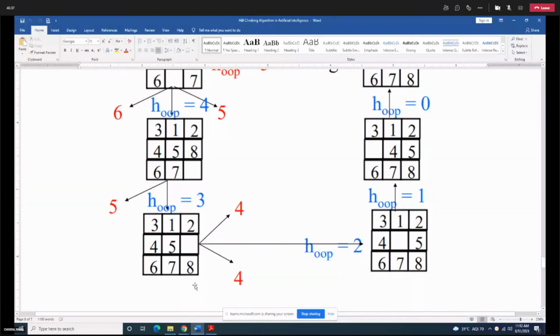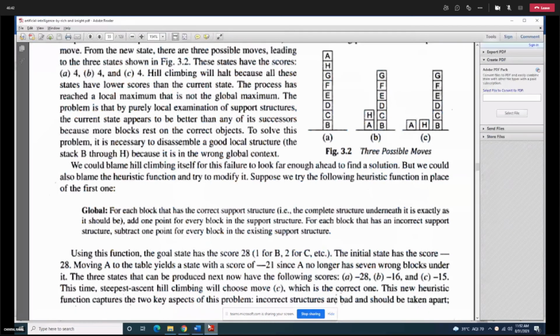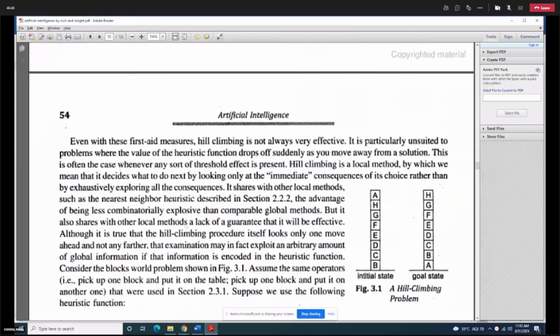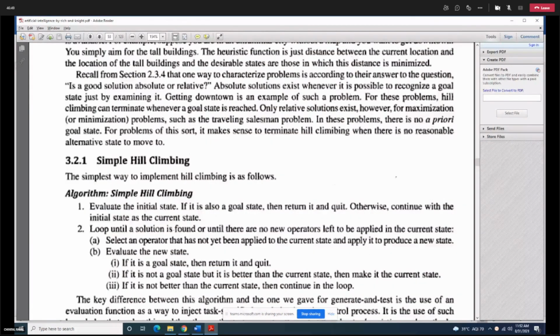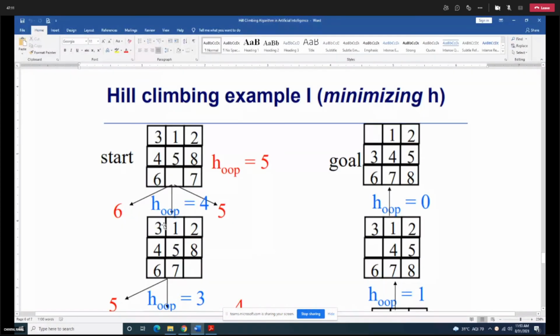Now let us see the steps of the algorithm. If you don't get the steps of the algorithm, then I'll again explain to you with the help of the same example. So we are going for a simple hill climbing procedure. The first step says that we need to evaluate the initial state. And if your initial state is the goal state, then you need to return the state and quit. Or otherwise, you need to continue with the initial state as the current state. By evaluation, it means that you have to calculate the heuristic function cost.